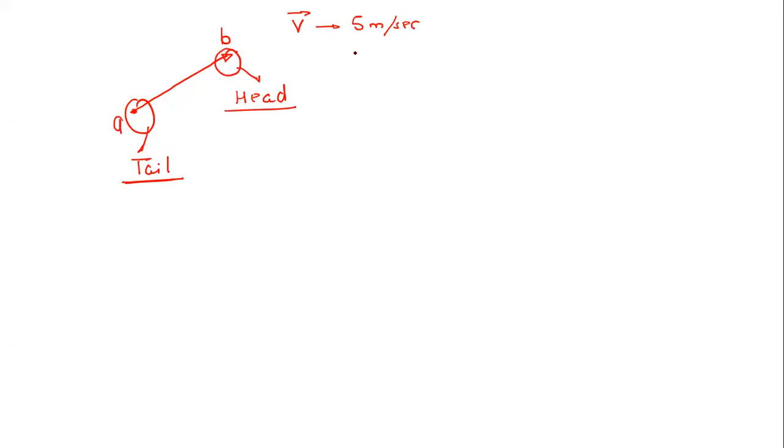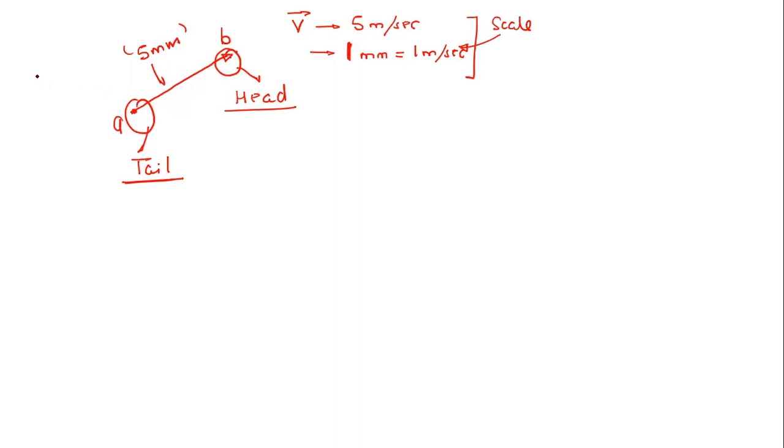Now the magnitude is simply 5 meters per second. So if you take a proper scale, that 1 mm is equal to 1 meter per second, this is the scale which you consider. These are all basics which you have already studied, I think, in your basic 10th or 12th classes. So now you can simply draw a straight line of 5 mm and then show the direction, right? Now, how to pronounce this vector?